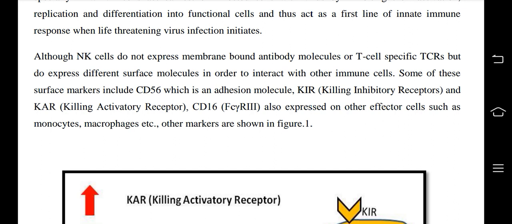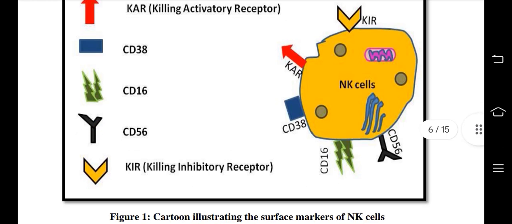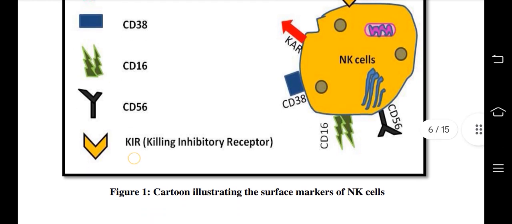Some of these surface markers include CD56, which is an adhesion molecule, KIR or killing inhibitory receptors, and KAR, killing activatory receptor, and CD16, also expressed on other effector cells such as monocytes, macrophages, etc. Other markers are shown: killing activatory receptor, CD38, CD16, CD56, KIR, killing inhibitory receptor.